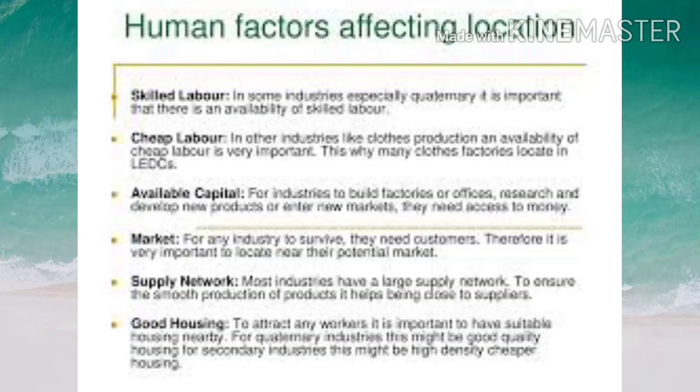The next factor is the human factor or the human value, which includes laborers, both skilled and unskilled laborers, then cheap laborers, capital, then market, supply of network, good housing facilities, good transportation facilities, good communication facilities. So along with the physical factors, human factors are also very much important for the location of an industry, and these human factors include labor, capital, market, then transportation facilities, communication facilities, good housing facilities, all that.